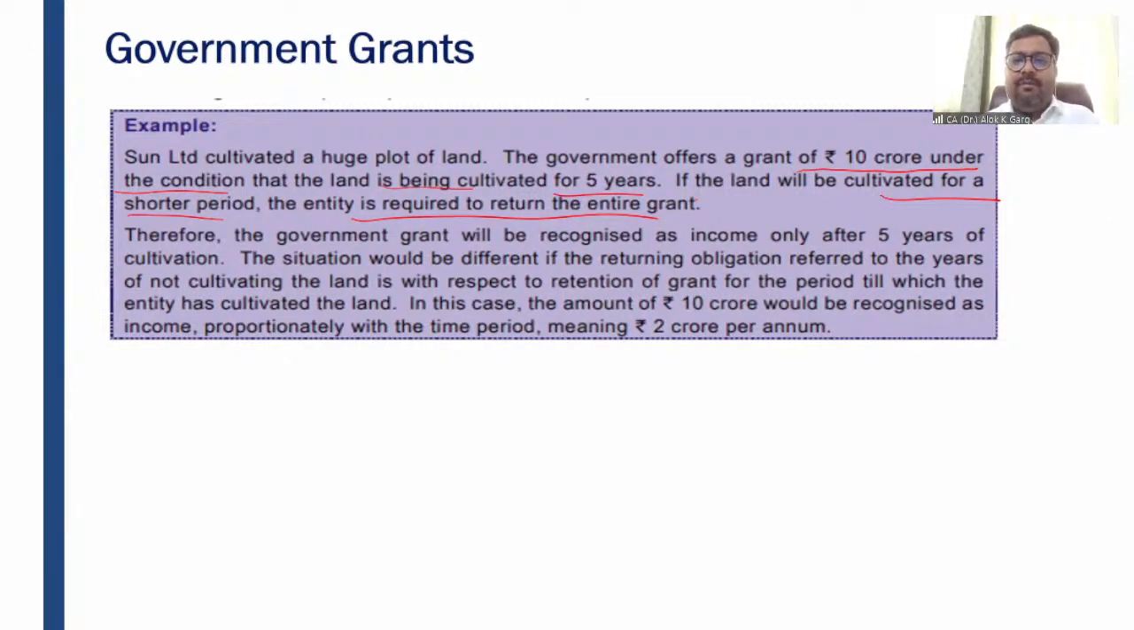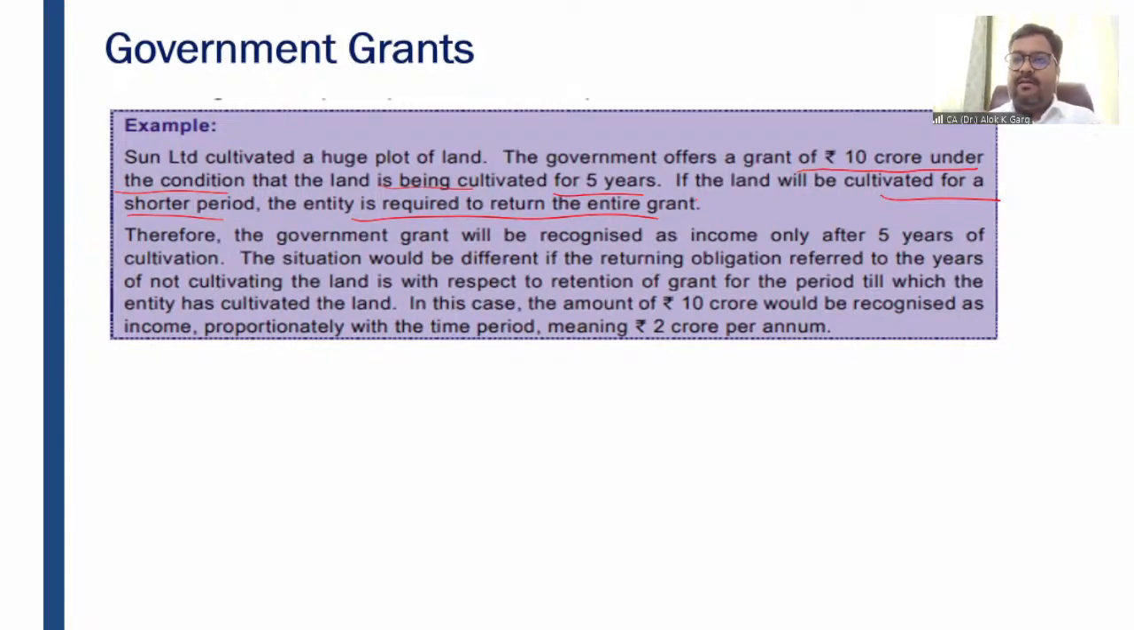Therefore, the government grant will be recognized as income only after 5 years of cultivation. Only after 5 years of cultivation, right? Why? Because it is a conditional grant, right? So when this 5-year condition is met, only then the government grant will be recognized. The situation would be different if the return obligation, relating to the years of not cultivating the land, is with respect to retention of the grant for the period till which the entity has cultivated the land, for example.